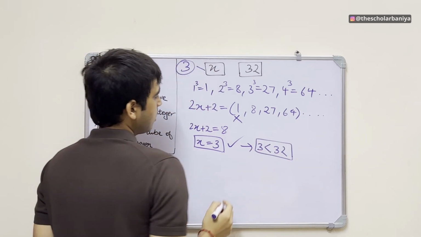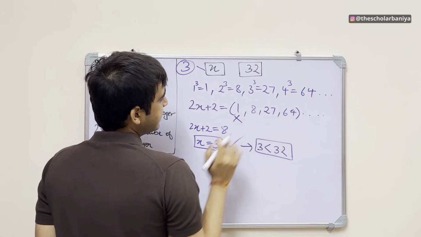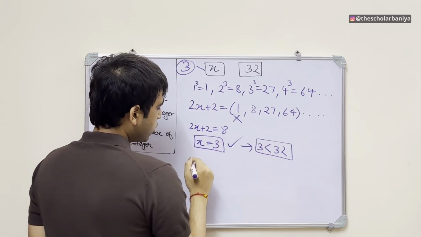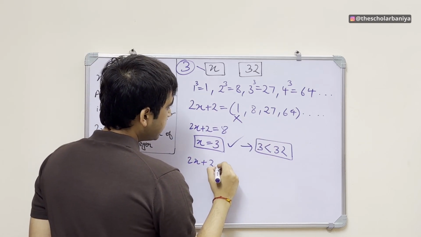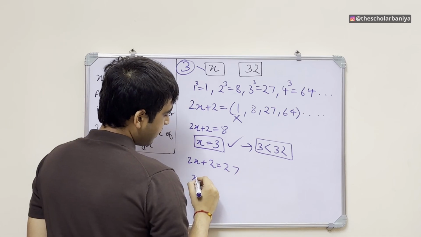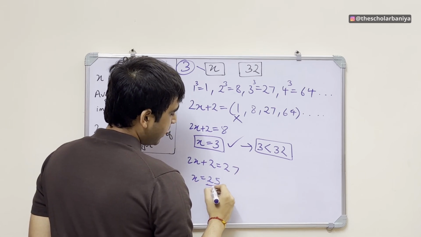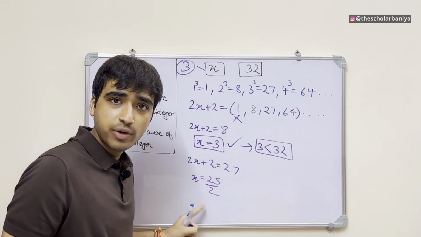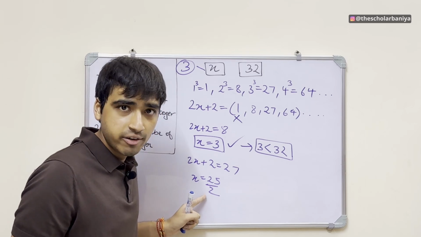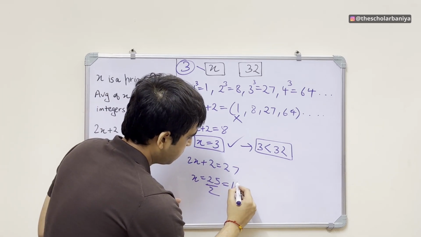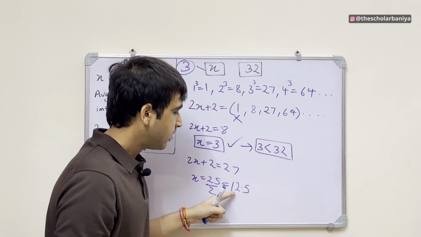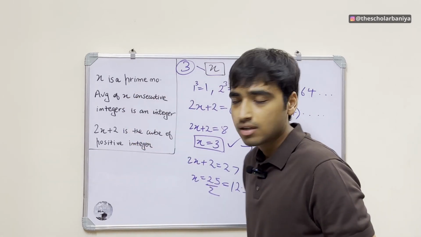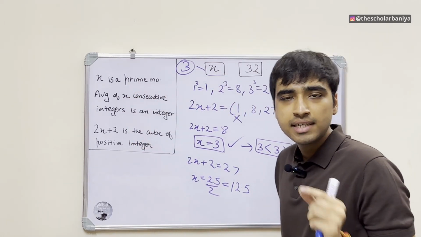Okay. Now let's take 27. So if 2x plus 2 is equal to 27, then x is equal to 25 by 2, which is 12.5, right? But we know that x is a prime number, and prime numbers can never be in decimal.